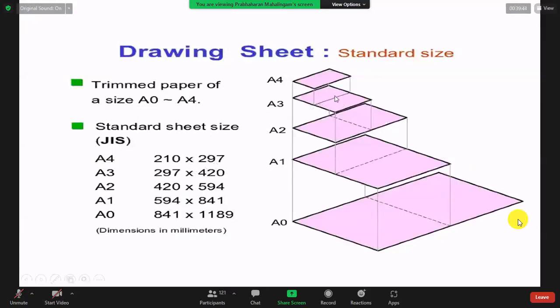An A3 polymer rotary drawing board, the full set, is near 5,000 rupees: the drawing board, set square, compass and T-square. Now it should be 10,000. So each and every student will be given a 5,000 rupee set. That's A3 size. A2 normally we don't have, it would be more than 20,000. It's very big; earlier we had wood. Now what is the size of your drawing paper? 297 into 420, right? So you fix it on the drawing board.